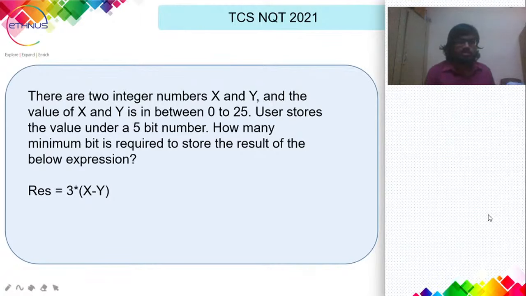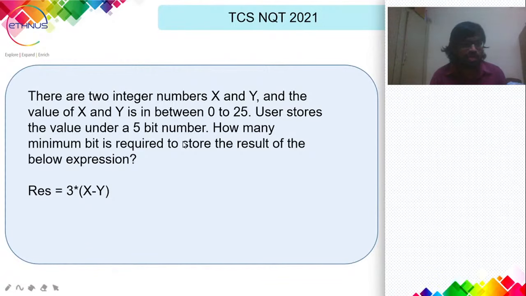There are two integer numbers x and y, and the value of x and y is between 0 and 25. The user stores the value under a 5-bit number. How many minimum bits are required to store the result of the below expression? The expression is 3 into x minus y, and the two integer values can be between 0 and 25.